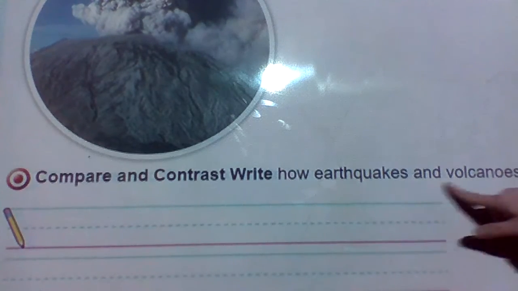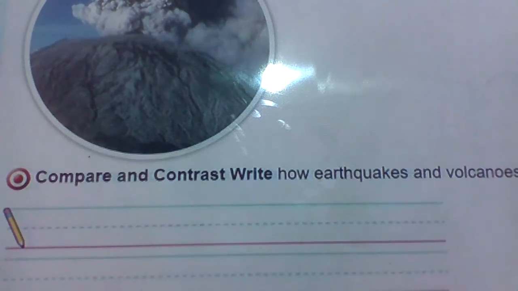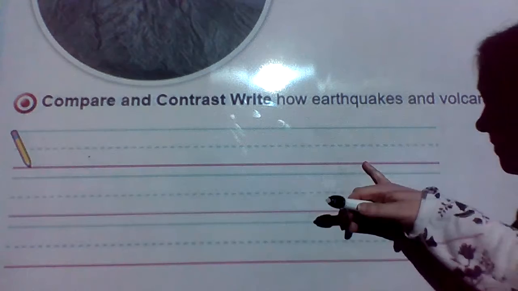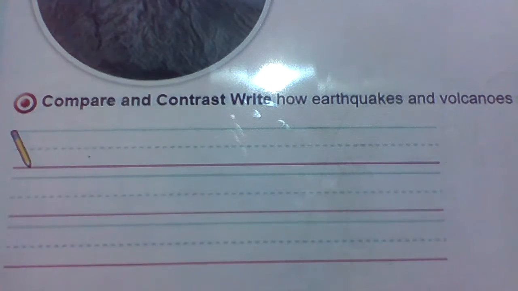So what you're going to do at the bottom of this page is you're going to compare and contrast. So you're going to tell me how earthquakes and volcanoes are alike. So you're just comparing them. You're just telling me how they are alike. They are alike in the way that they're changing the earth. Is it a fast change or is it a slow change? That's the comparison I'm looking for on page 140. Please make sure that you write in a complete sentence.